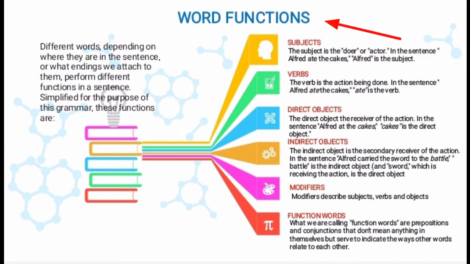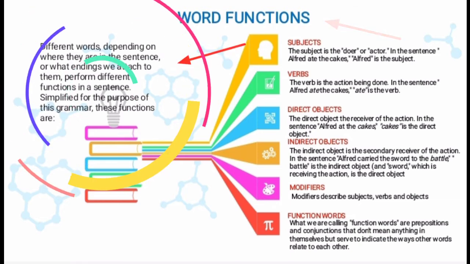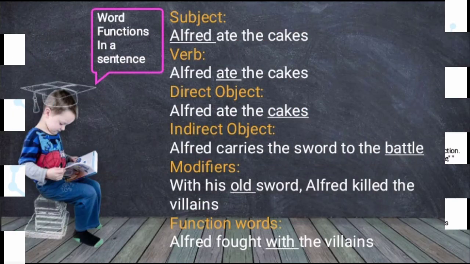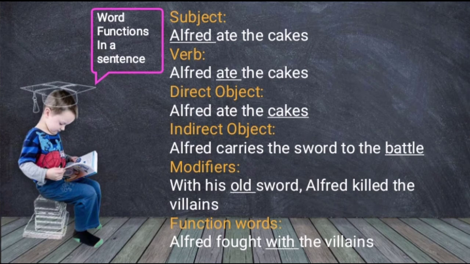Next, we are going to word functions. Different words, depending on where they are in the sentence or what endings we attach to them, perform different functions in a sentence. Simplified for the purpose of this grammar, these functions are: the first one is subjects. The subject is the doer or actor.